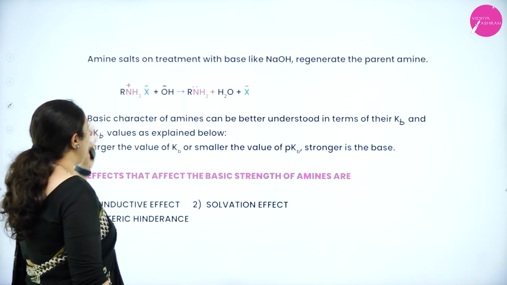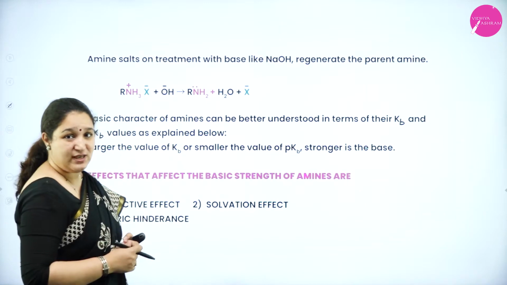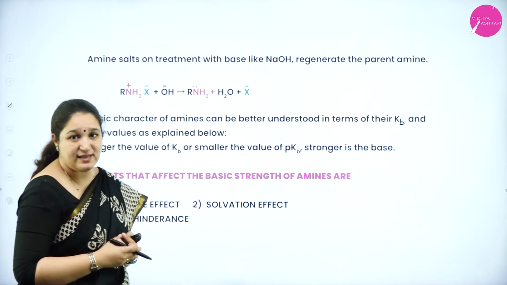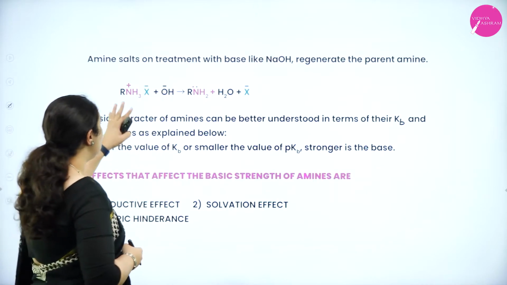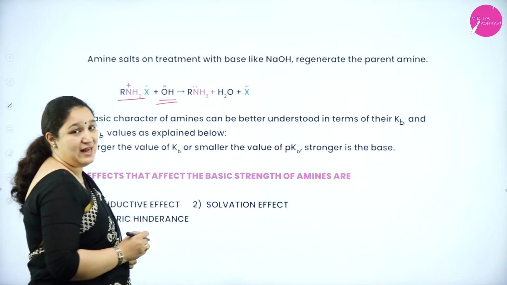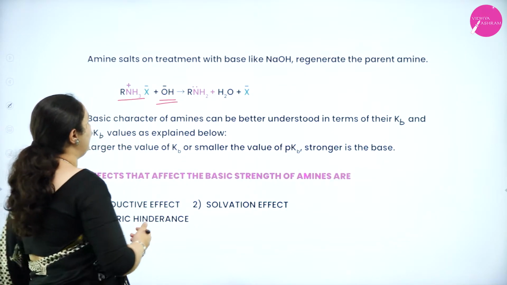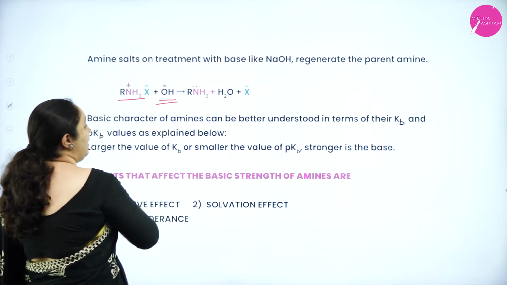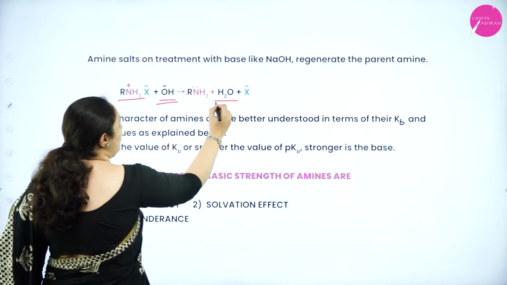Next, you can see amine salts. It can take up HX, that is the hydrogen halides, to form a salt we observe. But such salt which is formed, if it is treated with a base like NaOH or KOH, you can regenerate the parent amine. That is, with OH minus, what will happen? It will take up a H plus ion to form water.